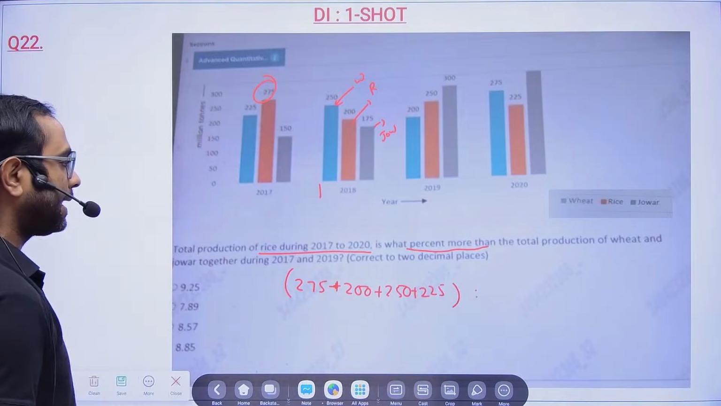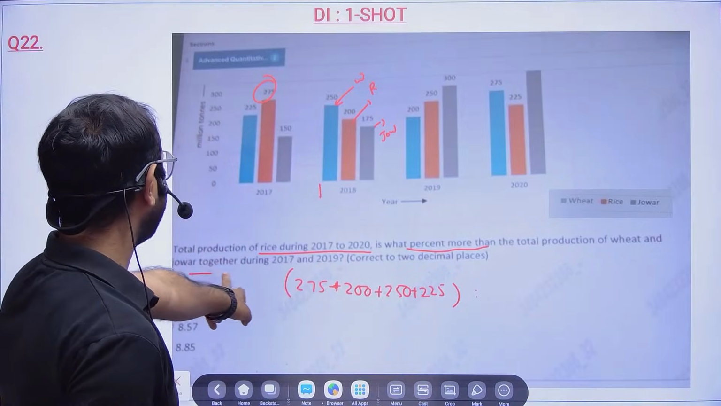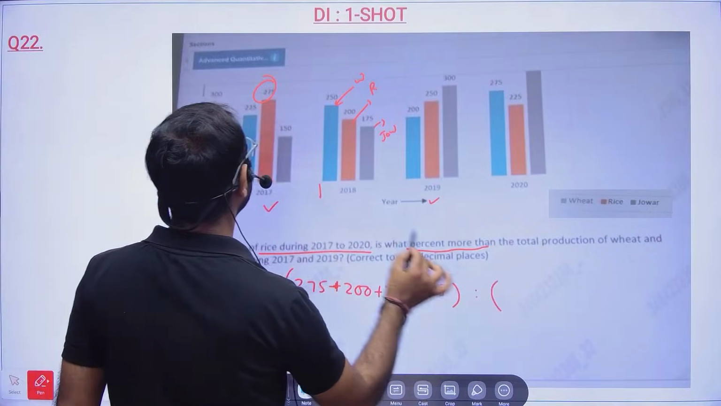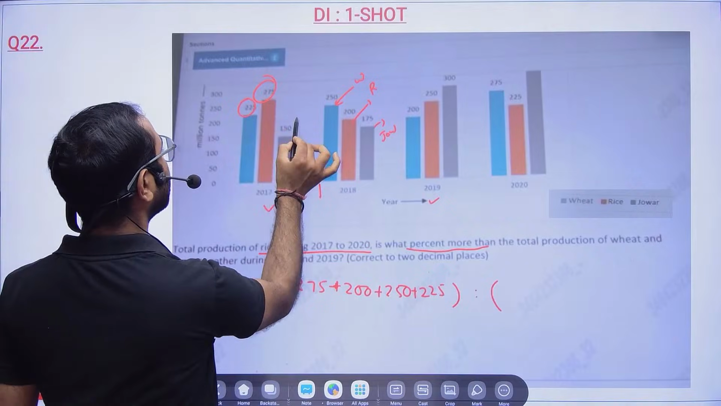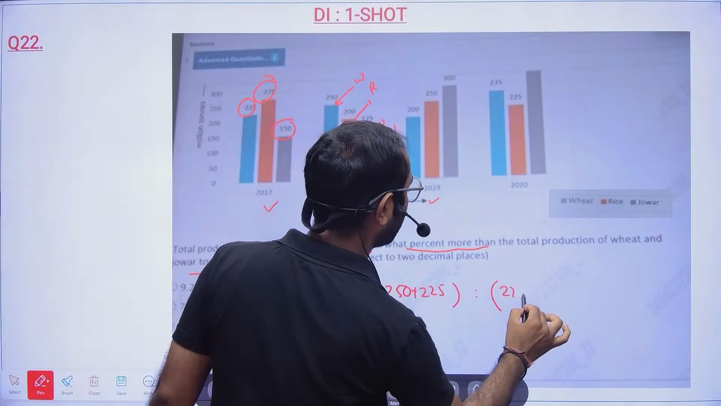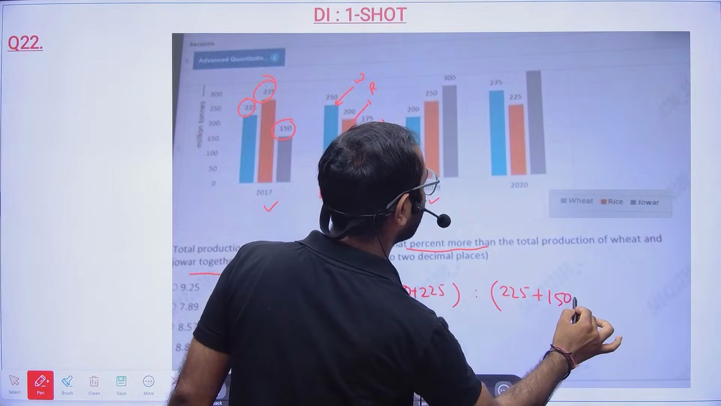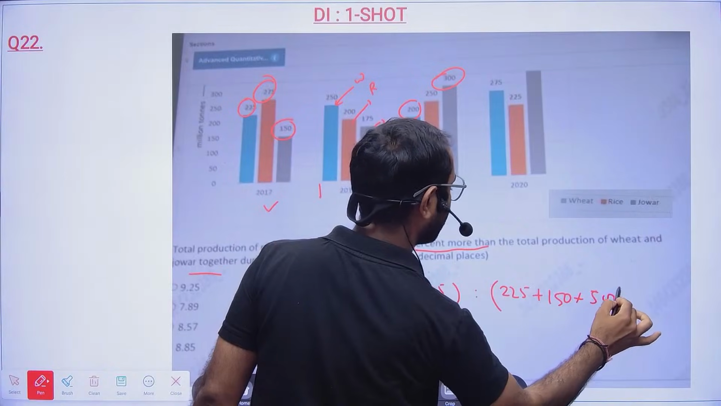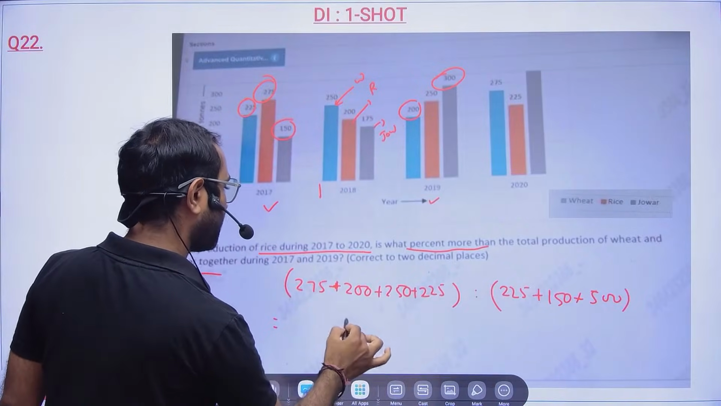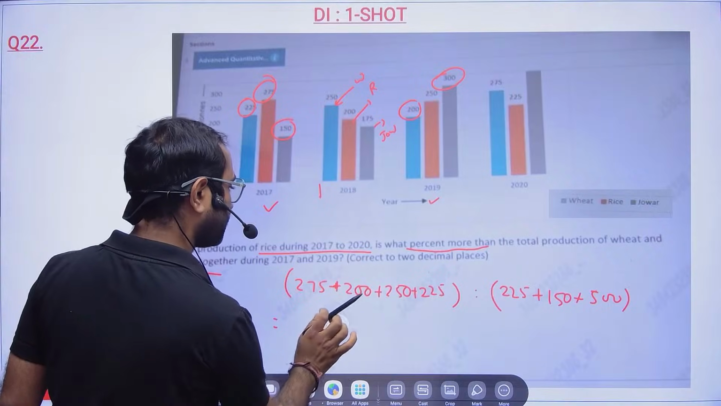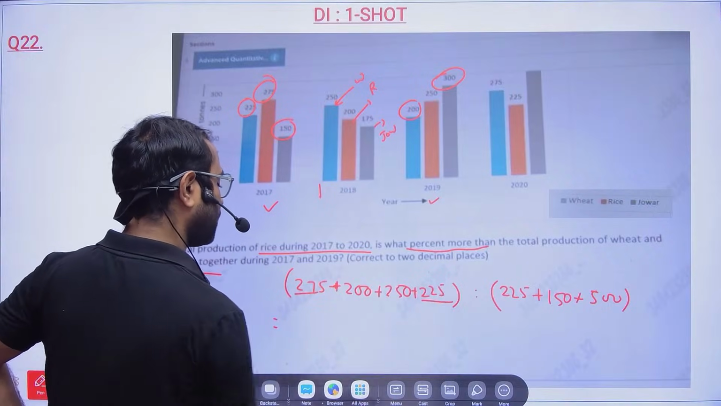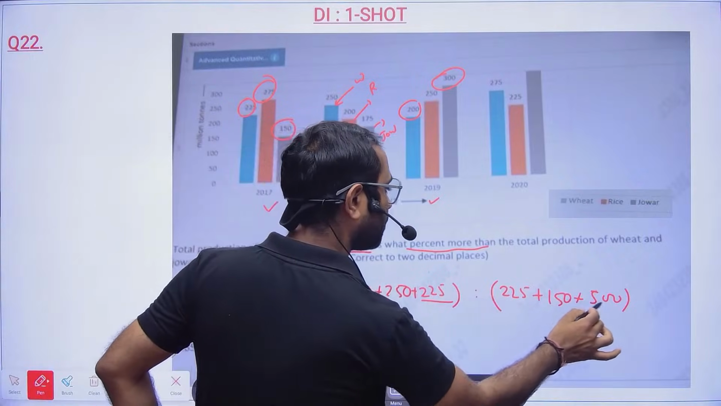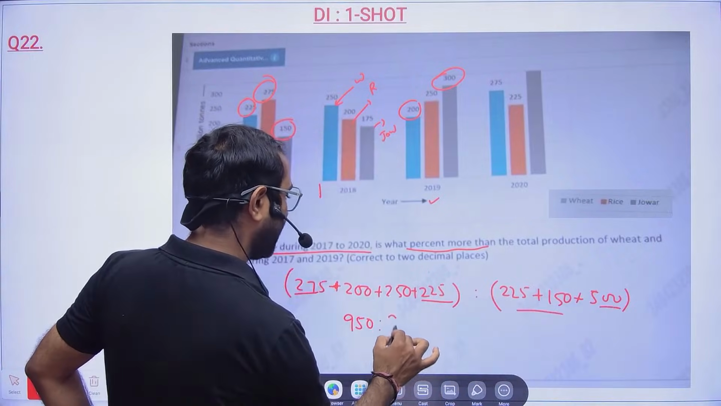Okay. And they are comparing with the total production of wheat and jowar in 17 and 19. So this is your wheat and this is your jowar. So 225 plus 150, and in 19, so 200 plus 300 is nothing but 500. So total, 275 plus 225, 500, 950. And here it is how much? So 500 plus 375, 875.